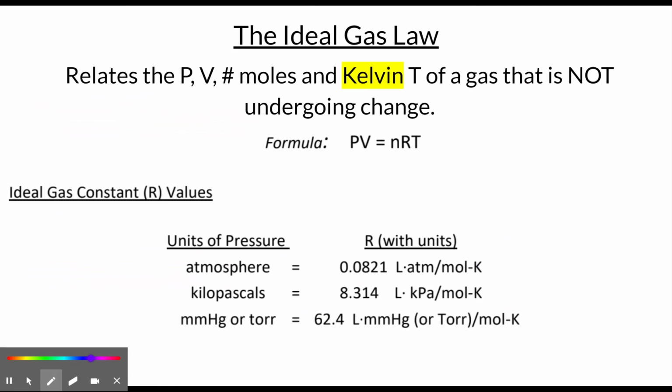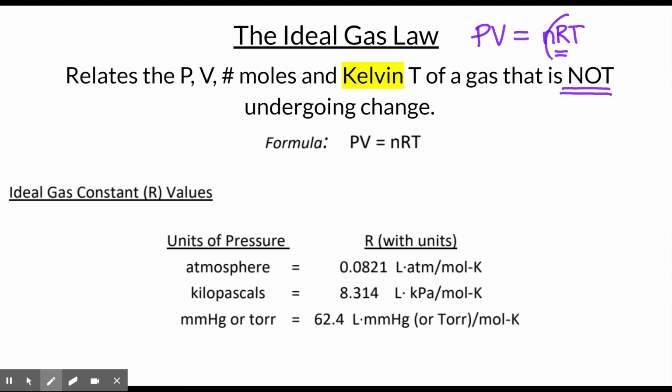The ideal gas law is at its heart a formula. The formula is pressure times volume equals the moles of a gas times the temperature of a gas in Kelvin times a constant called R. Before I tell you about R, just let me tell you that the gas that we're examining in each problem is not changing. So we are not changing pressure or volume or temperature or moles. That is very unlike the other gas laws where all of those things were changing, like Boyle's law and Charles's law and Avogadro's law and so on.